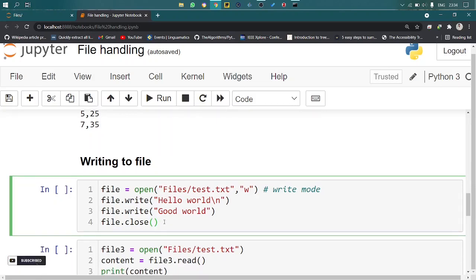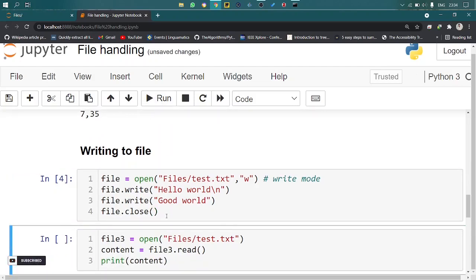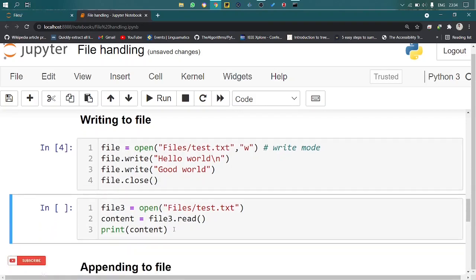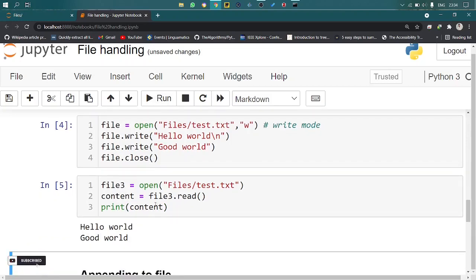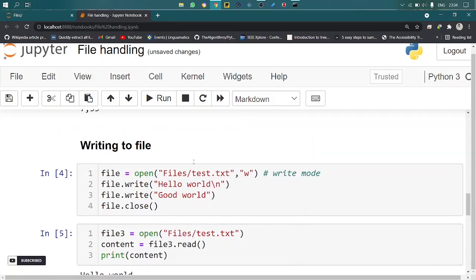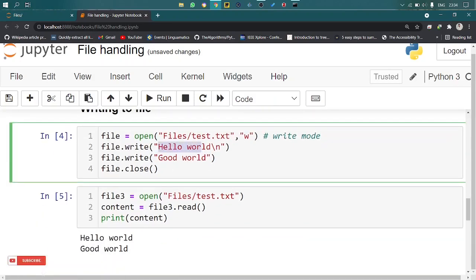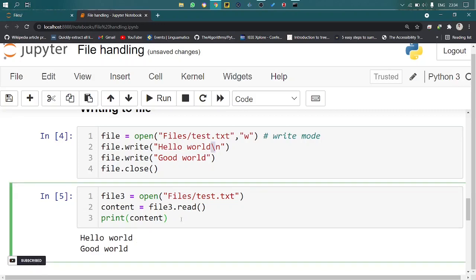This is a simple thing. Let me run this. We have to check whether the file is written or not. I'm testing with the same reading command. Here the details are correct, because I'm writing hello world \n. The \n is a newline character, so the second line, good world, is printed on the second line. This is how you can write to a file.